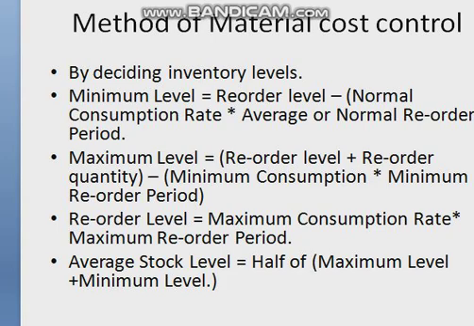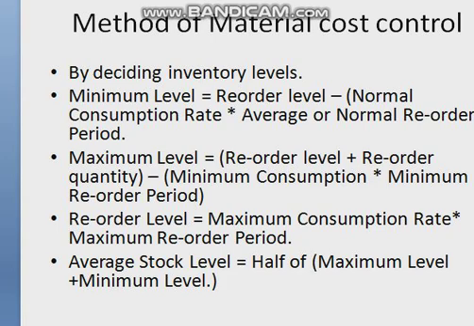Reorder level is a specified amount of inventory at or below which, when actual inventory falls, additional material is ordered. It means when this level is reached, the new order is given for purchase of material. Now, how to compute reorder level?